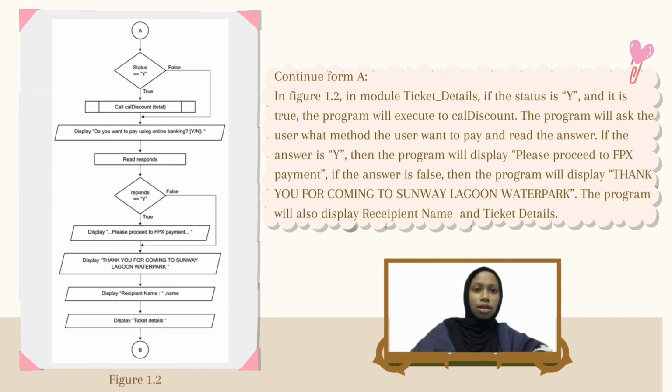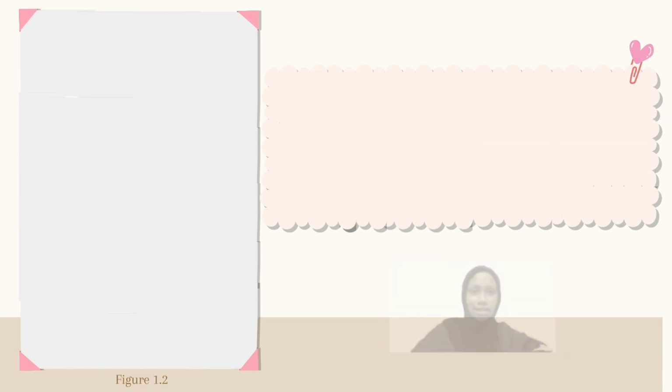The program will ask the user what method the user wants to pay with and read the answer. If the answer is Y, then the program will display please proceed to FPX payment. If the answer is false, then the program will display thank you for coming to Sunway Lagoon Waterpark. The program will also display the recipient name and ticket detail.